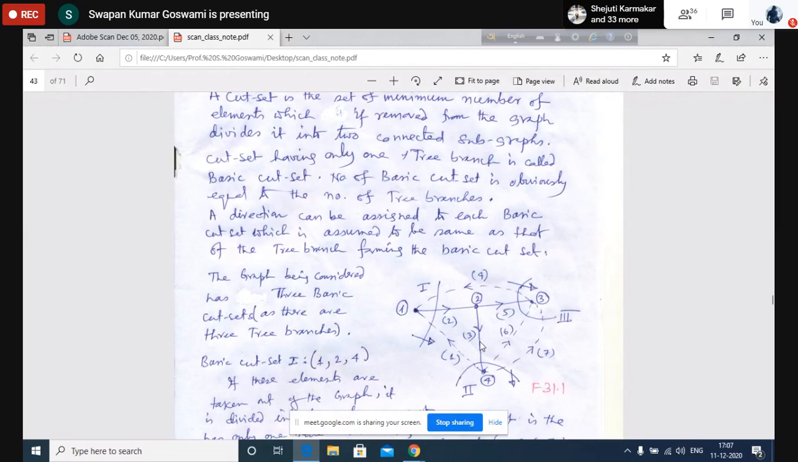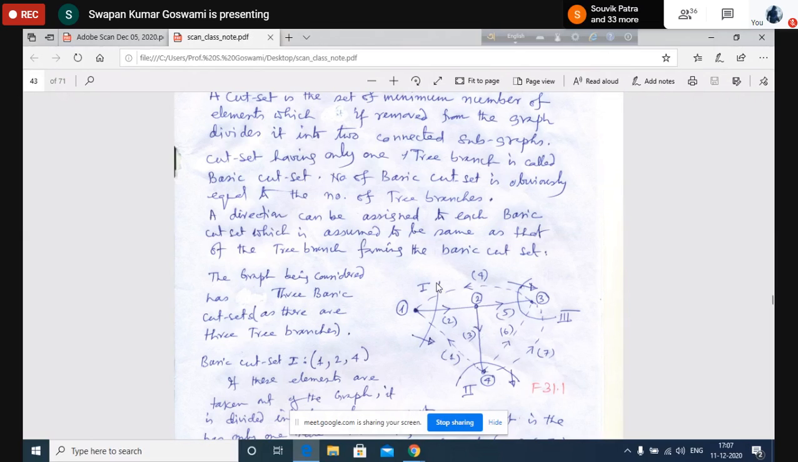We have selected 1, 3, 6, 7 as the basic cut set because this is having only one tree branch, and selected 4, 5, 6, 7 as the basic cut set because this is having 5 as the tree element. No other element in this cut set is a tree branch. That's why. Okay, but we have not chosen 4, 2, 3, 6, 7.